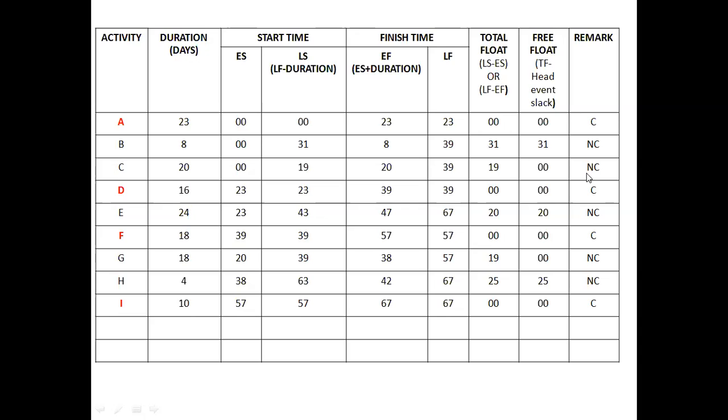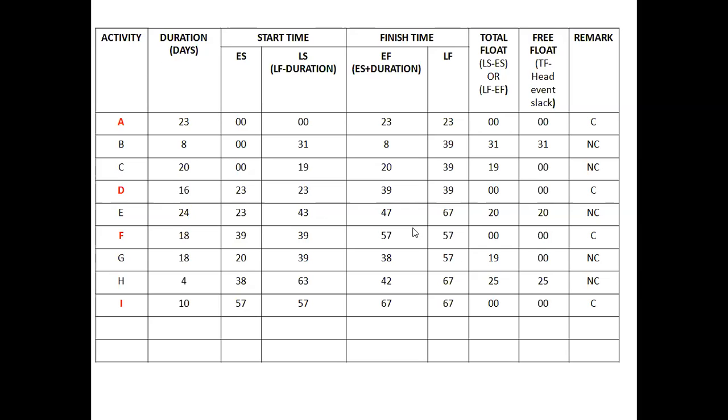When it comes to activity C, again it has 19 days as total float. Activity C is also a non-critical activity. But for activity D, the total float is 0, meaning zero tolerance. Activity D must be completed in 16 days. If it takes more than 16 days, then there will be a delay in the completion of the project. Instead of 67, if activity D consumes 17 days instead of 16, then this will become 68. Like that, we have identified the critical activities based on the total float value.